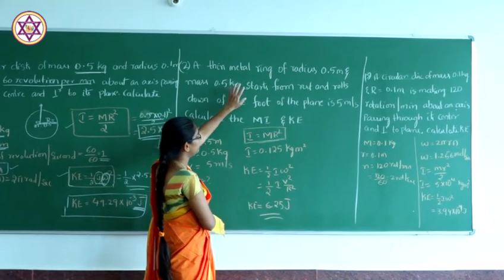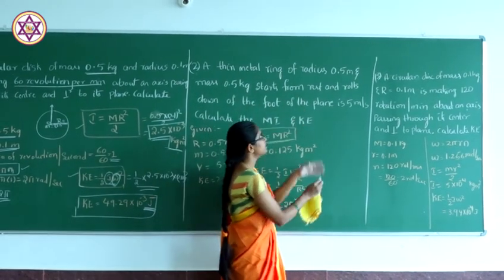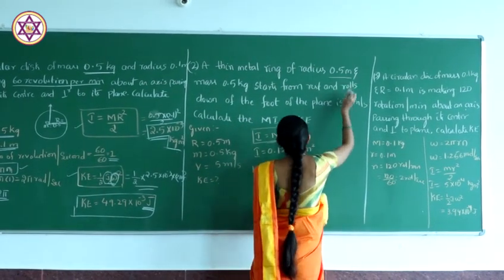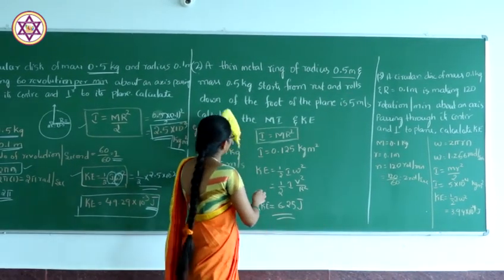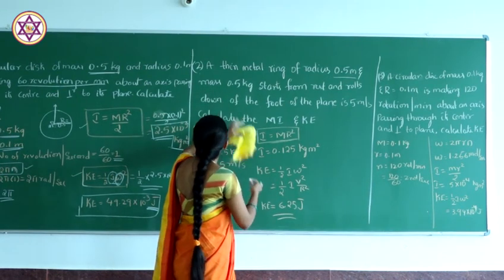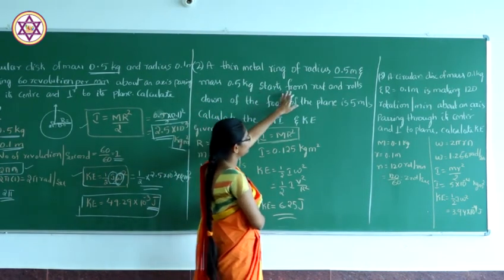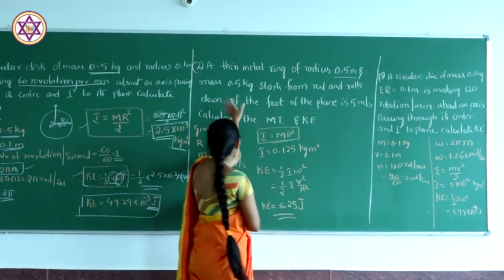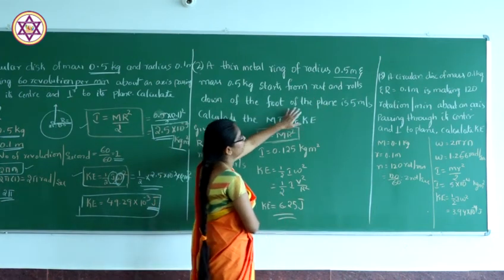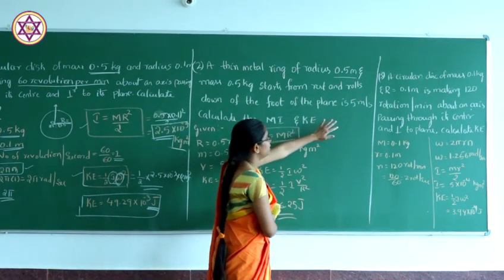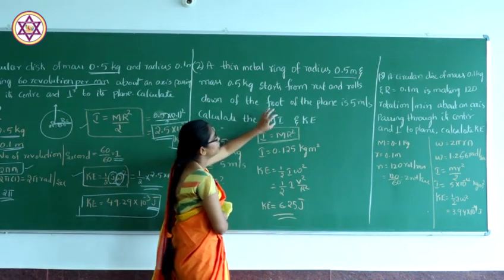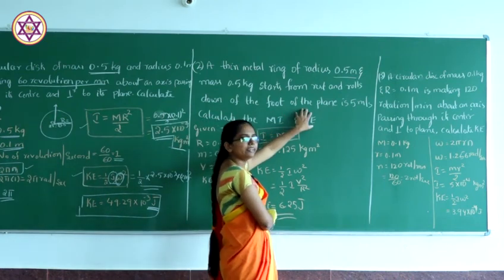A thin metallic ring of radius 0.5 meter and mass 0.5 kg starts from rest and rolls down to the foot of the plane at 5 meter per second. Calculate the moment of inertia and the kinetic energy.